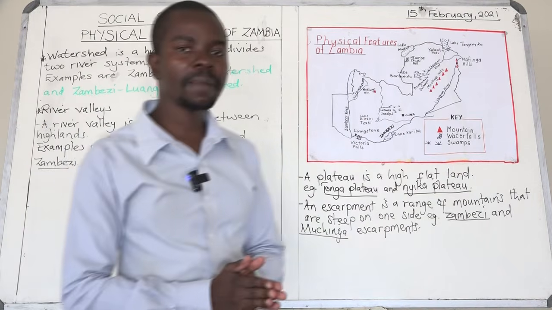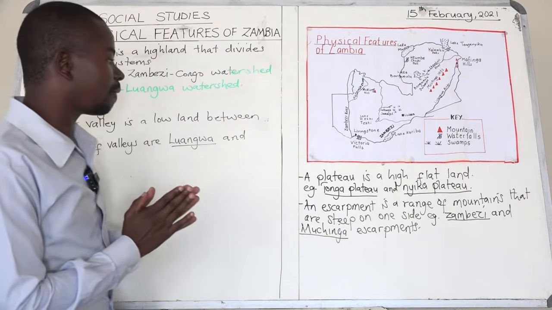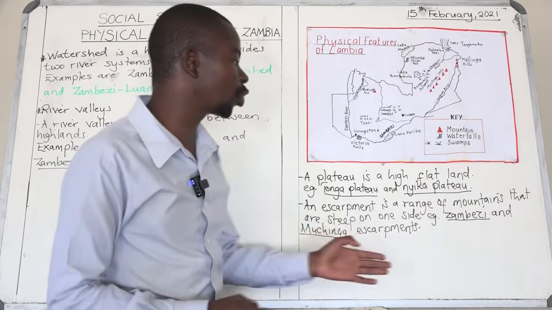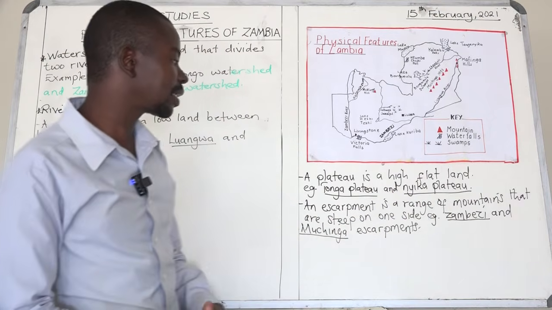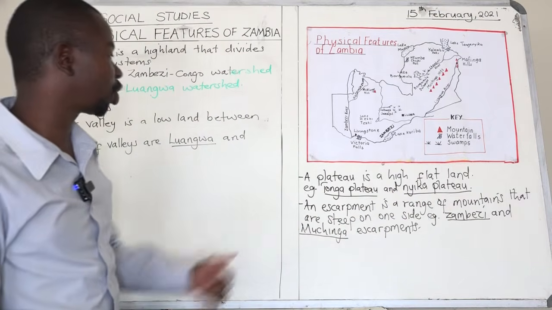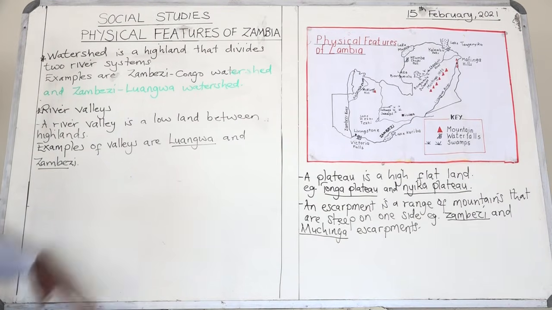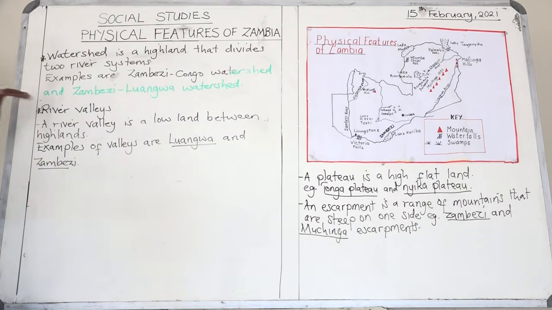So remember, we've talked about different plateaus, such as the Tonga Plateau and the Nyika Plateau. We've also talked about escarpments such as the Zambezi and the Muchinga. And then we've talked about the watershed, which is a highland that divides two river systems, such as the Zambezi-Congo watershed and the Zambezi-Luangwa watershed.